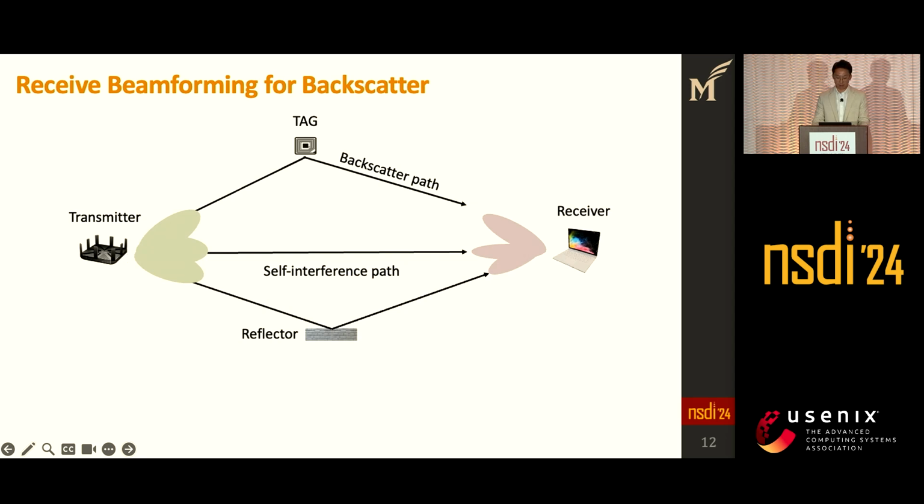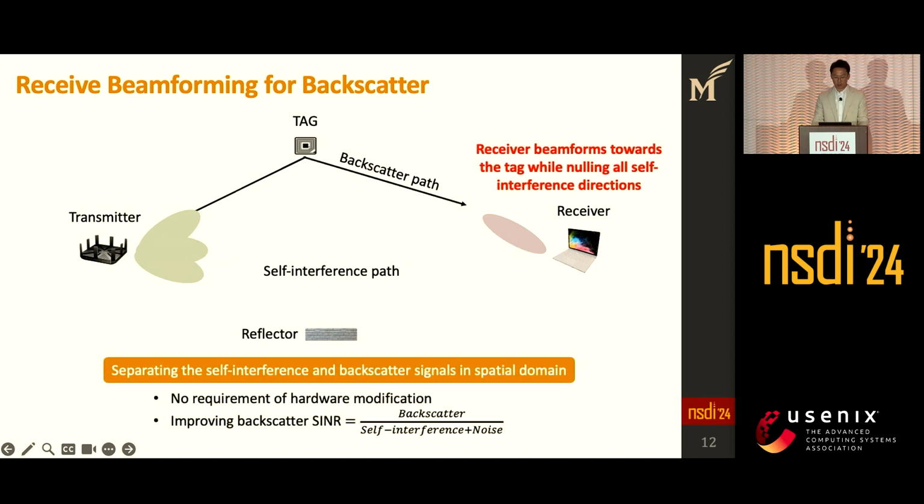The Wi-Fi receiver has a default receiver beam pattern, which may receive both self-interference and the backscatter signal. To mitigate the self-interference, our receiver generates a new receive beam pattern that eliminates the self-interference direction while maintaining a high gain toward the backscatter direction. Let me explain how we can create this new receiver beam pattern.